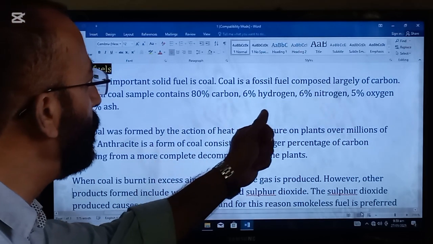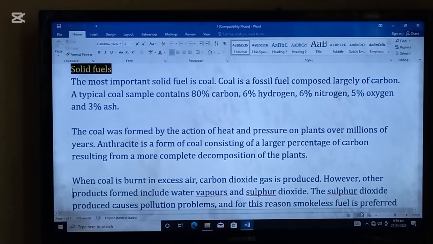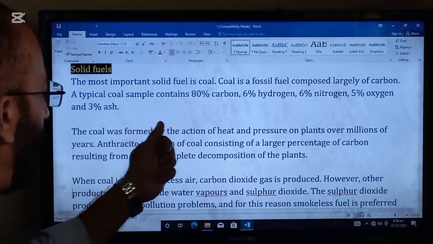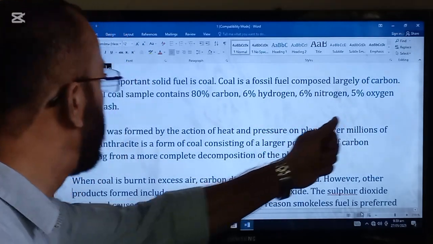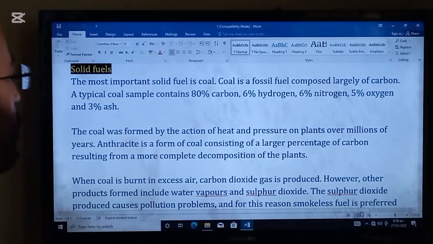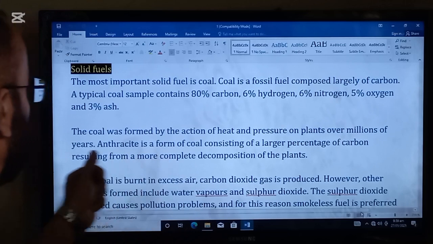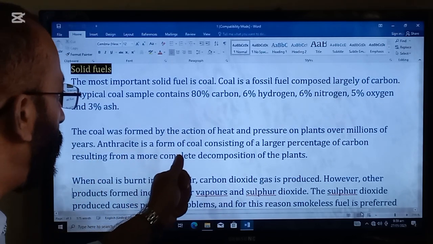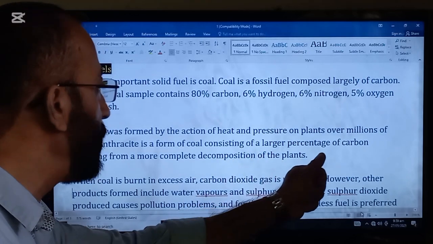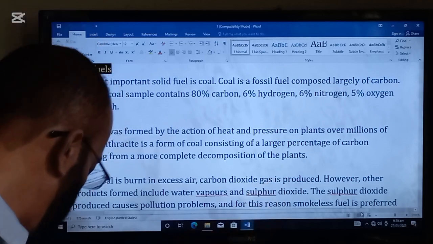Coal is a fossil fuel composed largely of carbon. A typical coal sample contains 80% carbon, 6% hydrogen, 6% nitrogen, 5% oxygen, and 3% ash. Coal was formed by the action of heat and pressure on plants over millions of years. Anthracite is a form of coal consisting of a larger percentage of carbon, resulting from more complete decomposition of the plants.